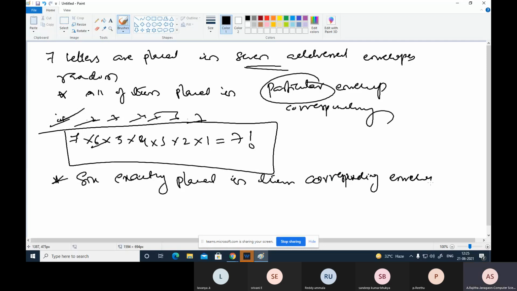Then the possibility is 0. Why? Because if 6 letters are placed in their corresponding addressed envelopes, then the 7th letter is also placed in the correct envelope. So the 7th is also placed in the correct envelope. What remains is only 1, and we place it in the 7th. So there is no different possibility, that means 0.